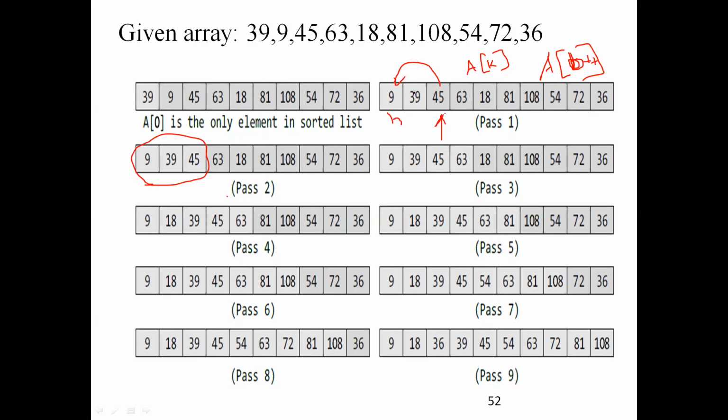Then I will compare A of K with A of B. Yes, it is true. Leave it as it is. Then at one stage, what happens? When I increment B, both A of K and A of B will point to the same current element. So at that stage, I can leave it. It's meeting, so I can come out of the loop. One guy is starting. Let me check it.